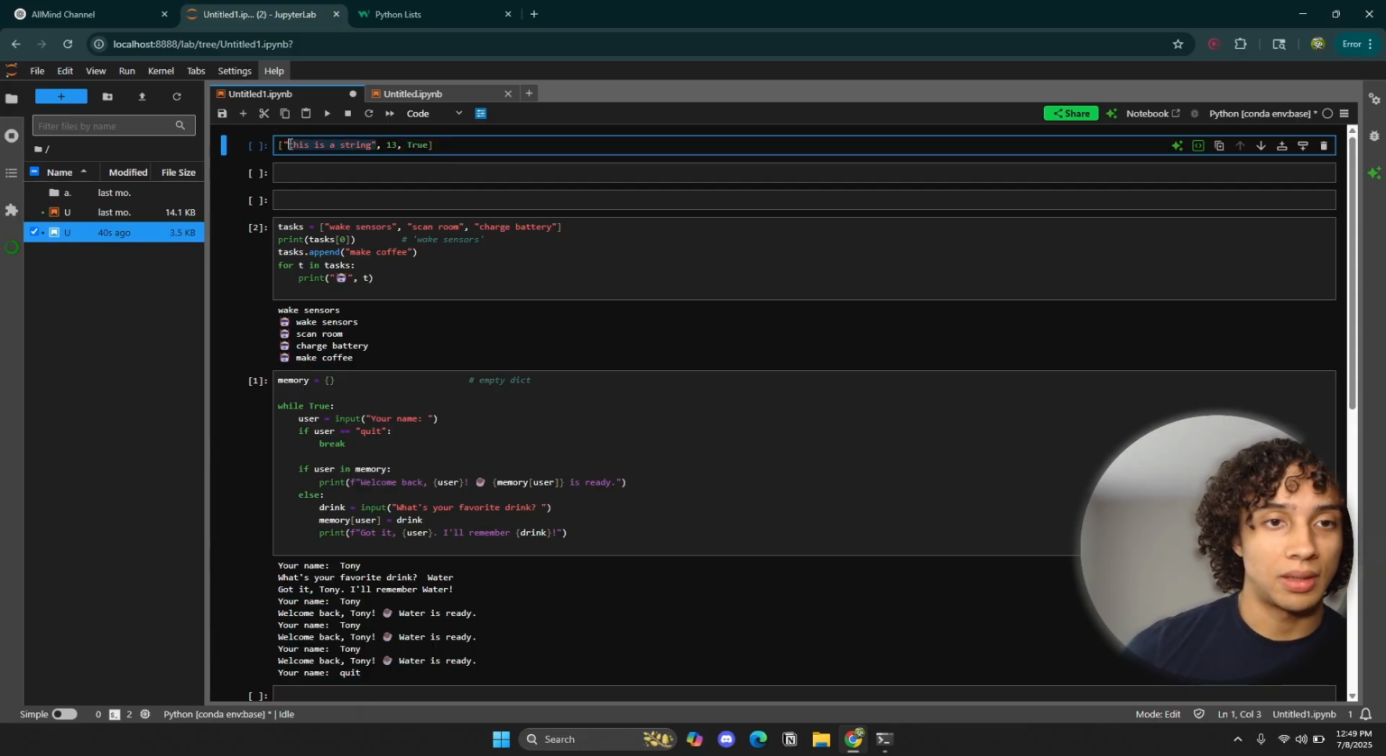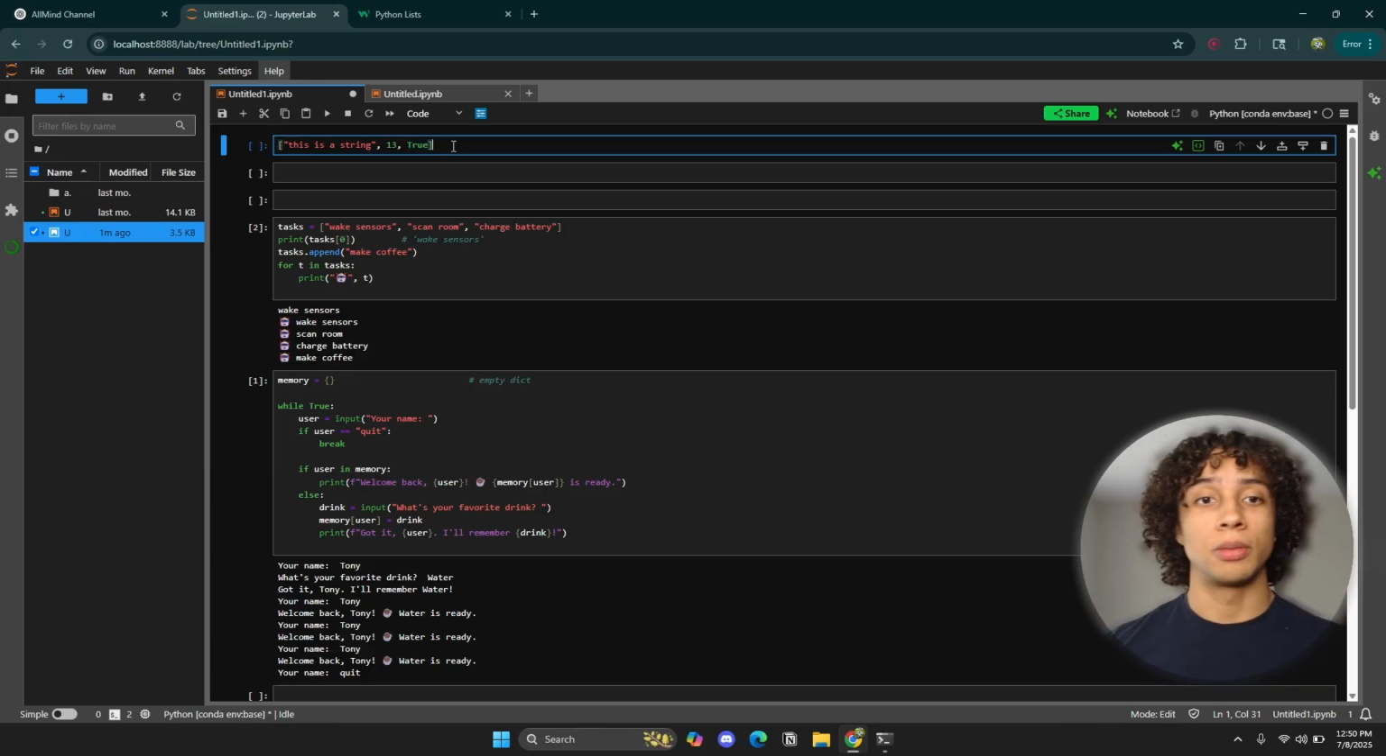So I have a list that's a string. This right here is a string. This is an element in my list, right? This is called an element. I have a number, or an integer value, in my list in the second position, and in the third position I have a Boolean. Simple enough, right?